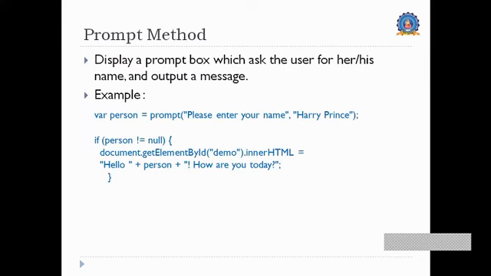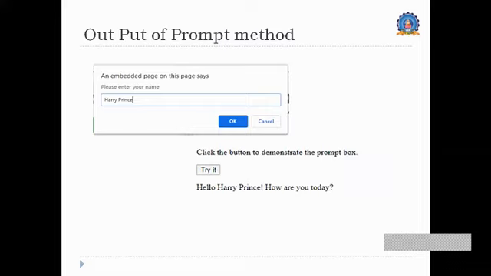Then the prompt is used for prompting certain things. If you write something, it is prompted as such, and it shows this particular message to us. And these are the three major input methods, the user interaction methods, that will be performed through JavaScript.